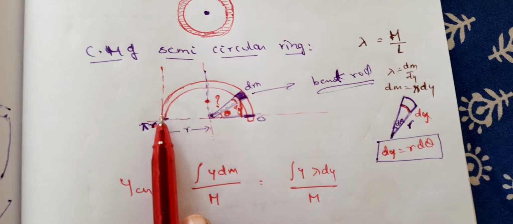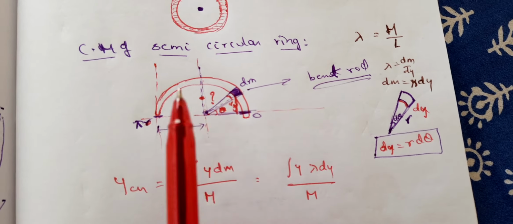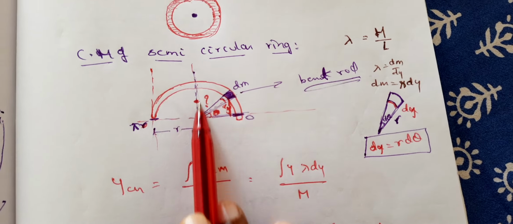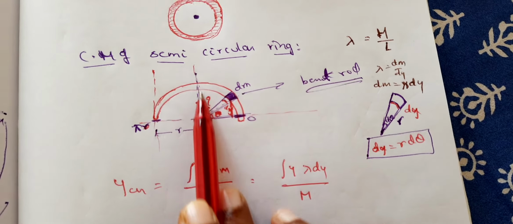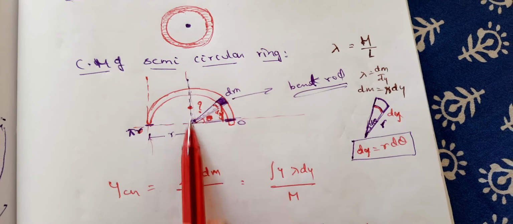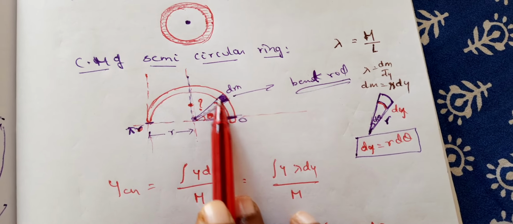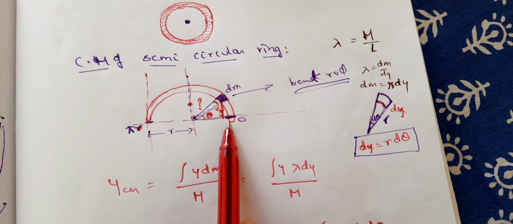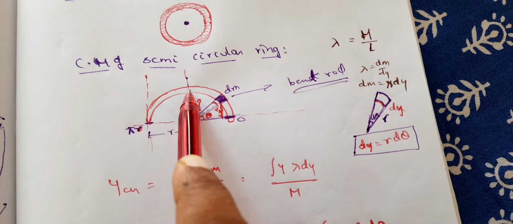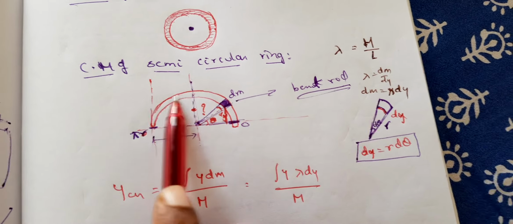So now if it is a circular ring, here it lies. We know pretty well that the center of mass lies on the line passing through the center of the circle. Somewhere here the center of mass lies, because the mass is distributed like this. For the rod, you said it lies exactly at this point, but can we say the mass is equally distributed on either side of this?